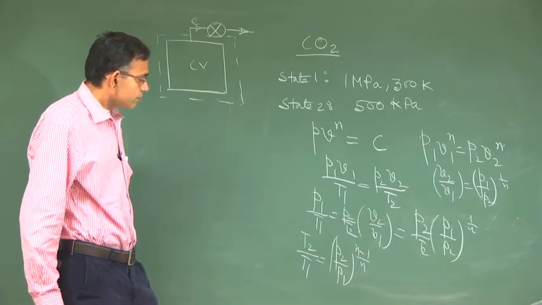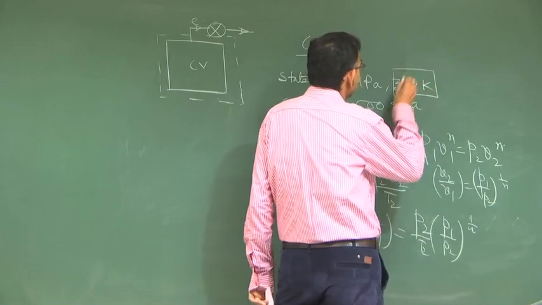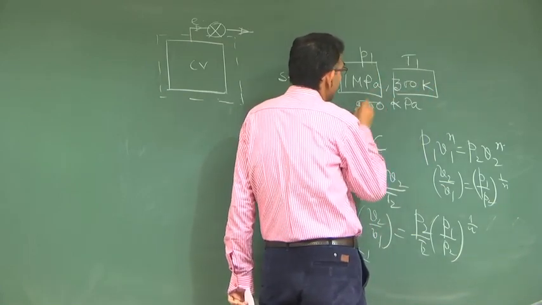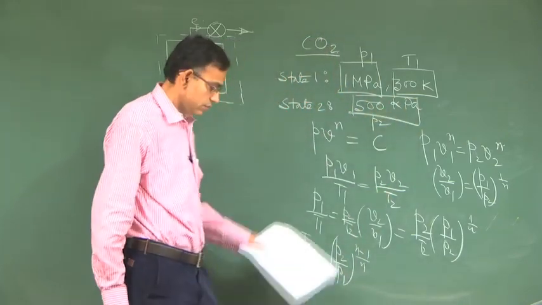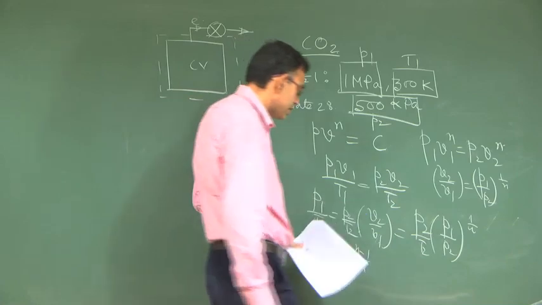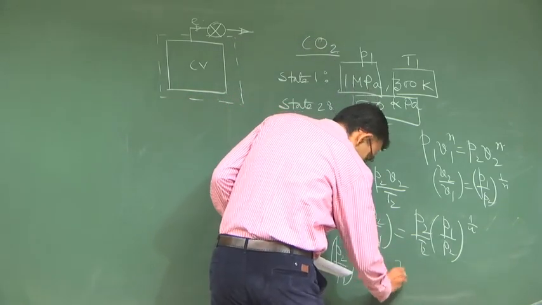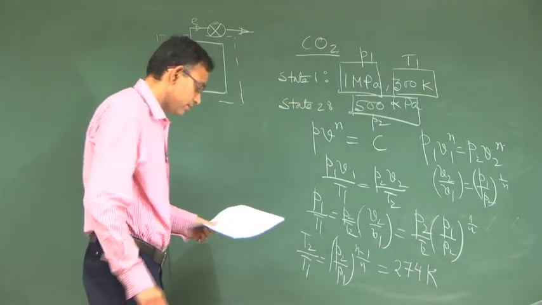So, then this is T1, this is P1, this is P2. So, you can calculate what T2 is from here. So, T2 is 274 Kelvin. Okay.